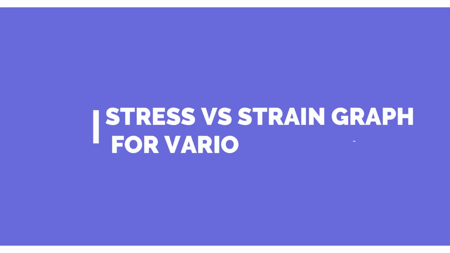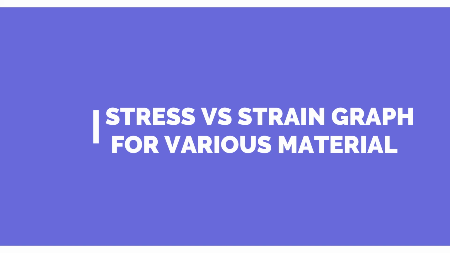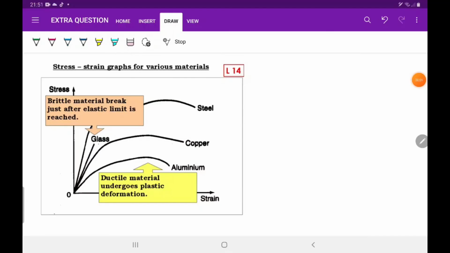Next, information on the stress against strain graph for various materials. Keep watching. For example, glass is a brittle material because it will break just after the elastic limit is reached, and ductile materials will undergo plastic deformation, for example steel, copper, and aluminium. Brittle materials do not show much deformation, but ductile materials will deform more and more because more energy is stored in the metal.